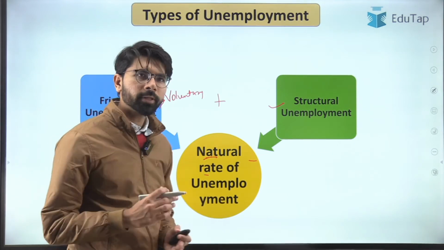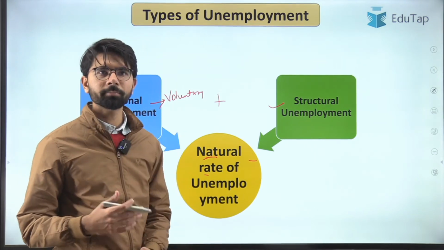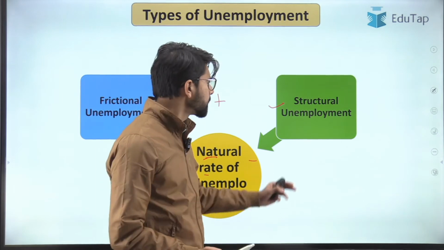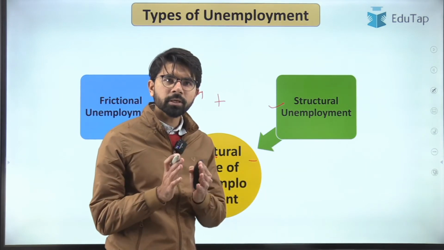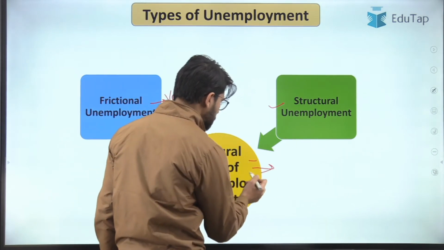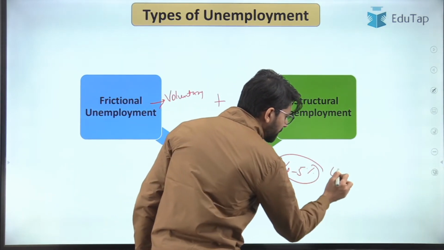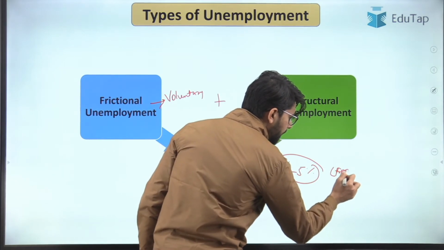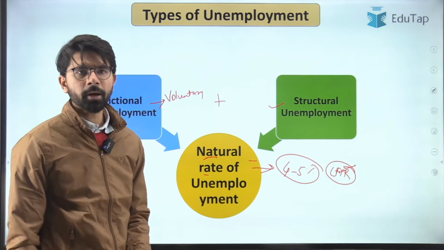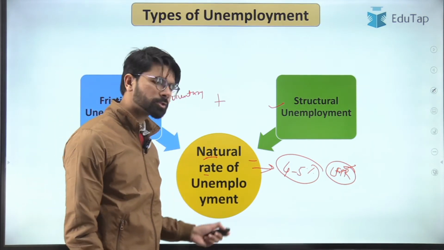These will tend to take place no matter what, because there are a few people who always want to look for better jobs, and because of technological advancements, there will be some structural change within the economy. So the healthy natural rate of unemployment is 4 to 5% of the labor force participation rate. We will be understanding this term in the next session, that is part 2 of this video. So now this is the natural rate of unemployment.